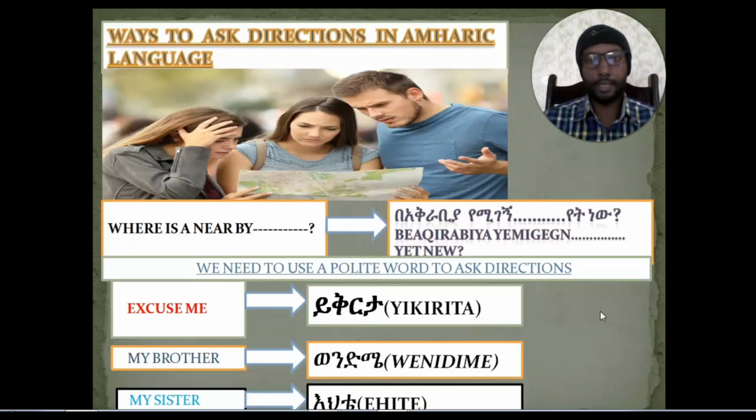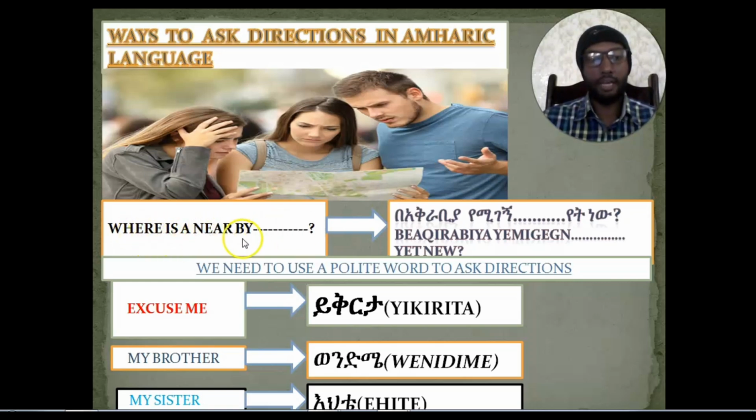And the other way to ask direction in Amharic language is that, for instance, you want to ask for a nearby place. Since you are new to a place, most of the time you want to find a place which is nearby. If it is far, you are not familiar with that place, so you will not be comfortable going to a far place. So most of the time you will ask for a nearby place. So how can we ask that in Amharic language? We'll see that.